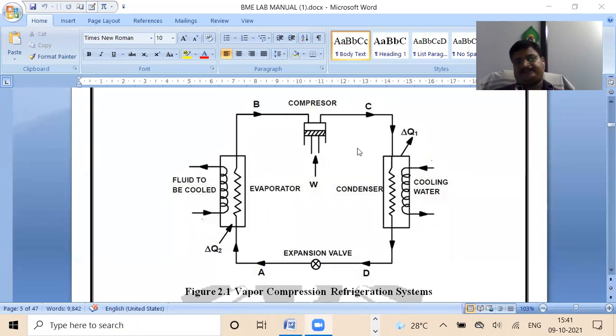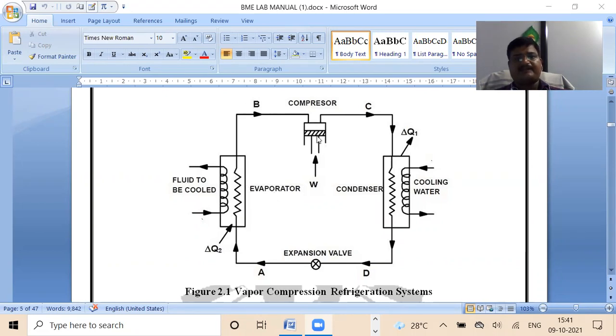We'll start with point A. Near point A, in between point A and D, there is an expansion valve. After the expansion valve, when you proceed in the left direction, you can see there is an evaporator. There is a circuit diagram, and in that diagram, the evaporator is shown.